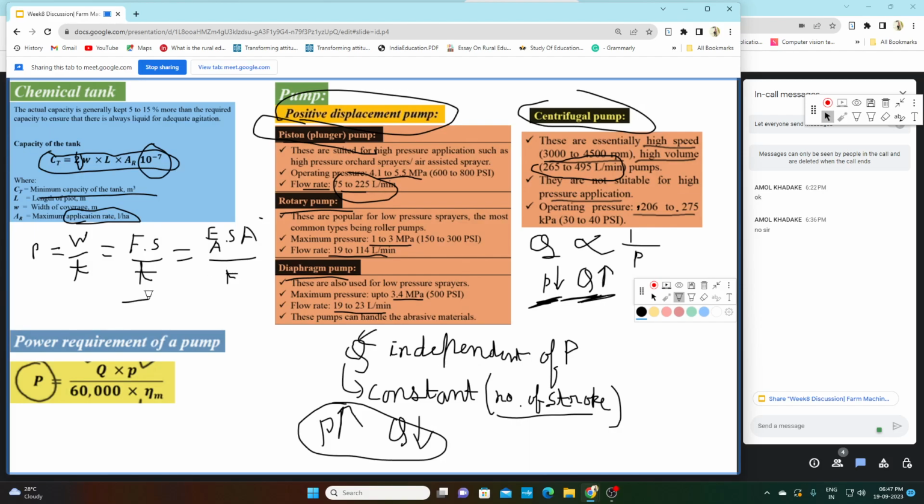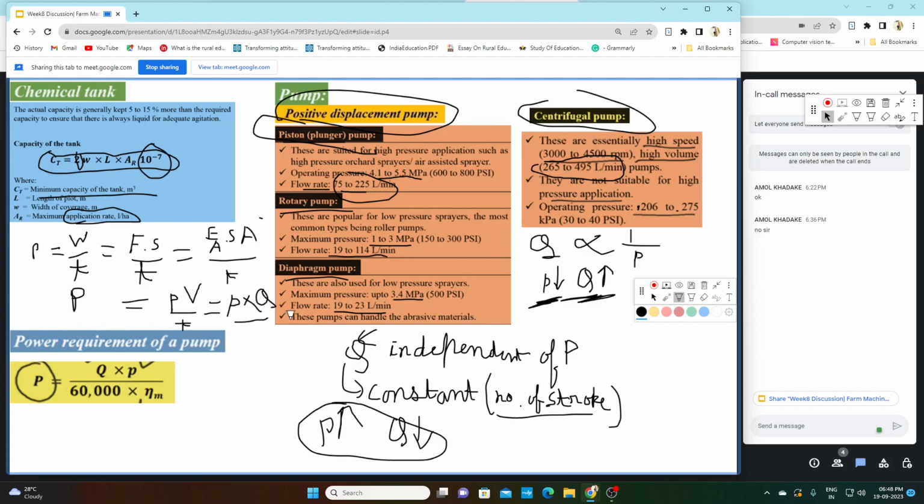Now what is this force by area? Force by area is pressure, and S into A: S is length and A is area, so length into area is volume. Divided by T, now what is this? Flow rate is volume divided by T. So your power will be equal to P into Q. This capital P is for power and small p is for pressure. So your power will be equal to pressure into your flow rate.